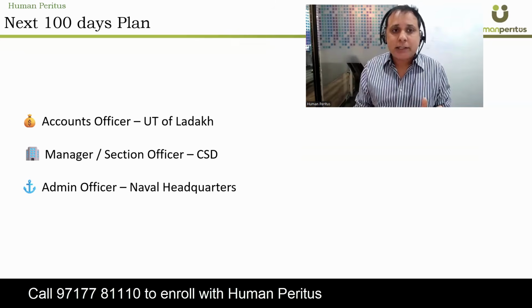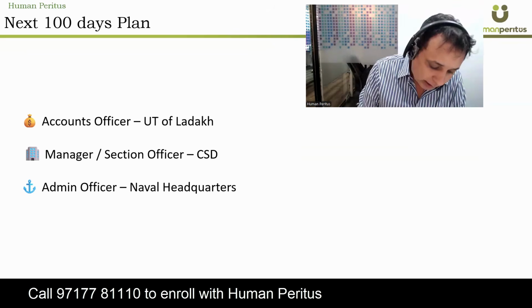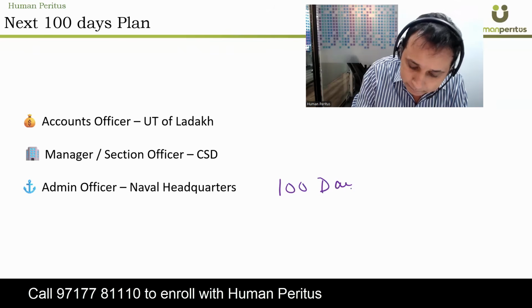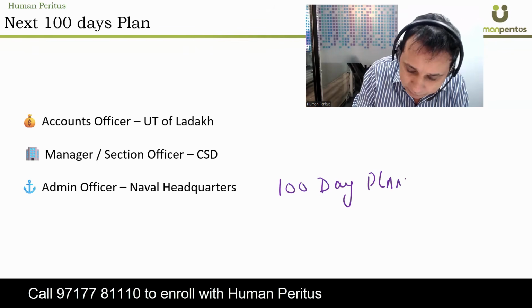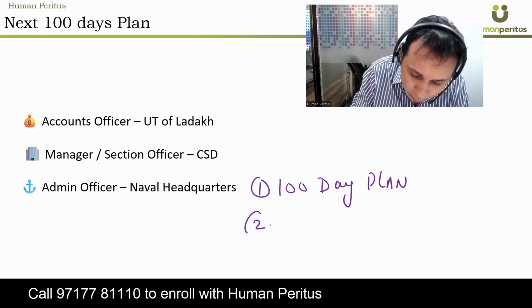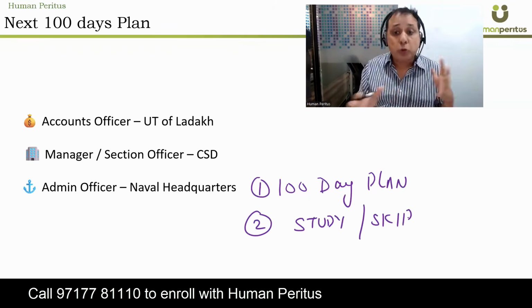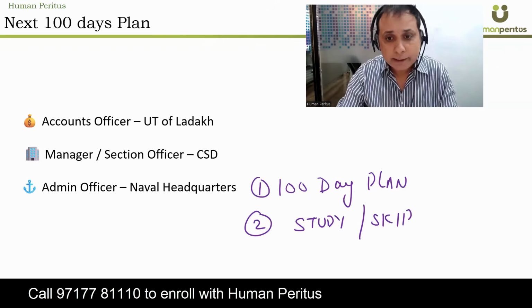We'll do two things. Number one, what is the plan for the next 100 days? This is the first thing. And second thing we'll do is what to study and what to skip. What we need to do right now and what we should leave out. We'll start with that. Okay.